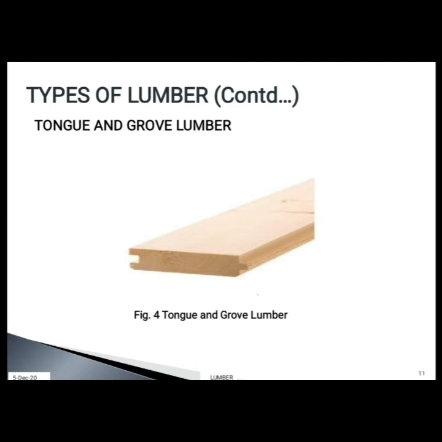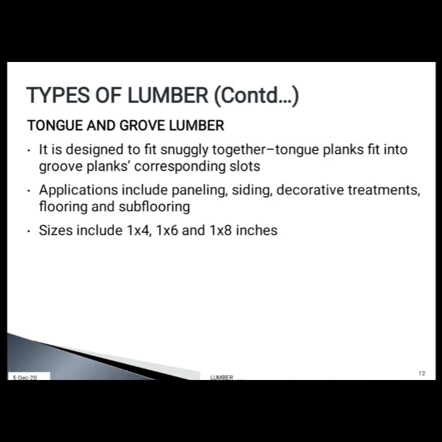The next type is tongue and groove lumber. Figure 4 shows tongue and groove lumber. At one end it has a tongue and at the other end it has a groove. It is designed to fit snugly together. The tongue planks fit into the groove planks' corresponding slots. Its applications include paneling, siding, decorative treatments, flooring and subflooring. Its sizes include 1 by 4, 1 by 6 and 1 by 8 inches.